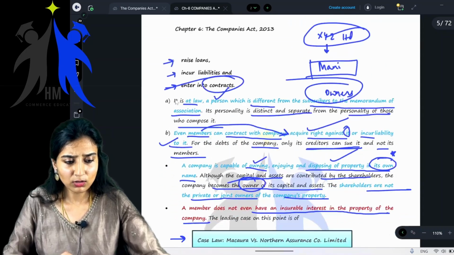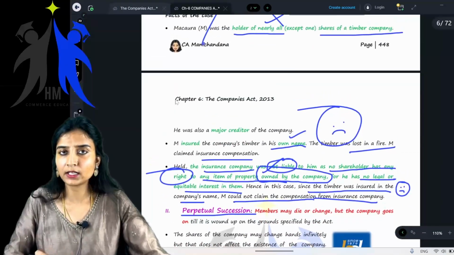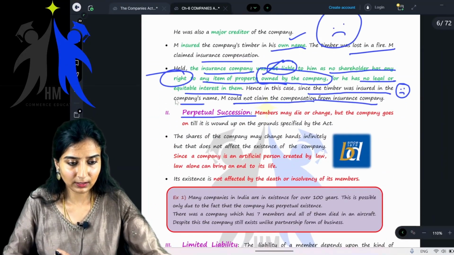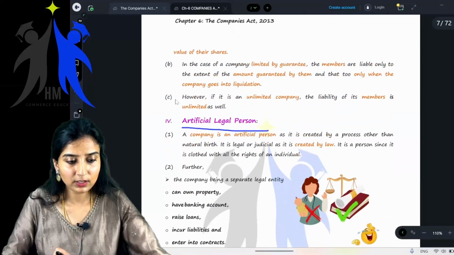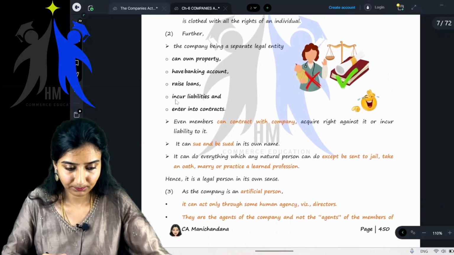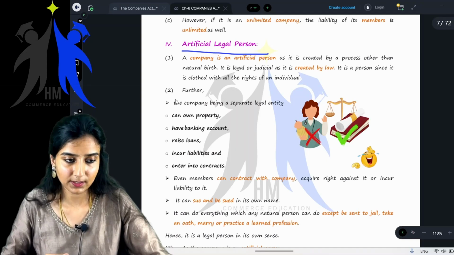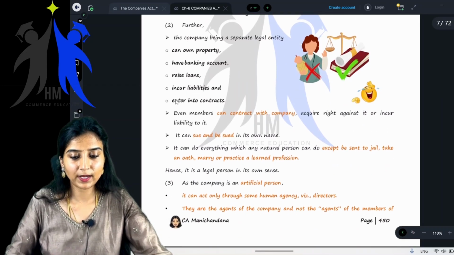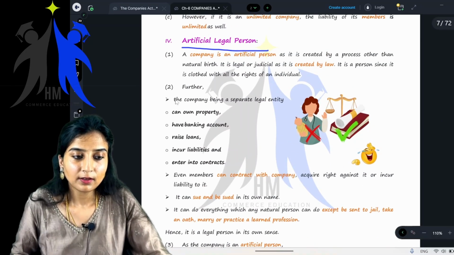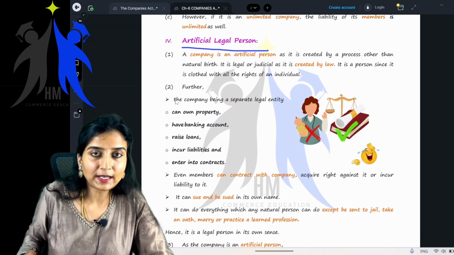Okay, we are done with this feature. Now come to the next feature, artificial legal person. Let's complete this as well, on page number 450. Now it's very easy for you to understand.